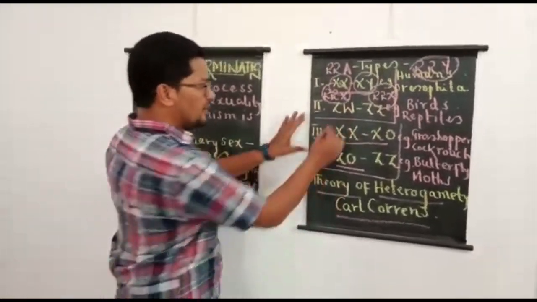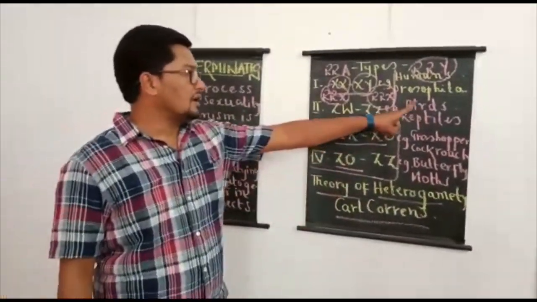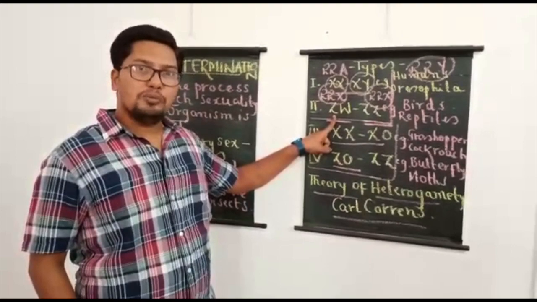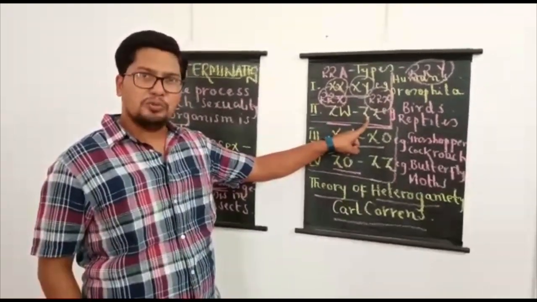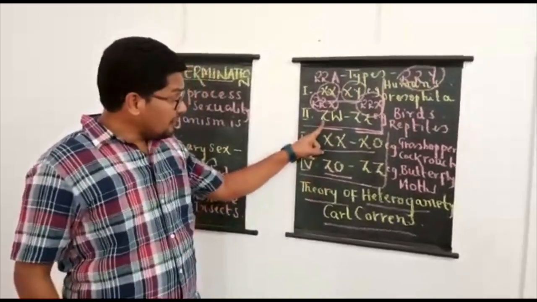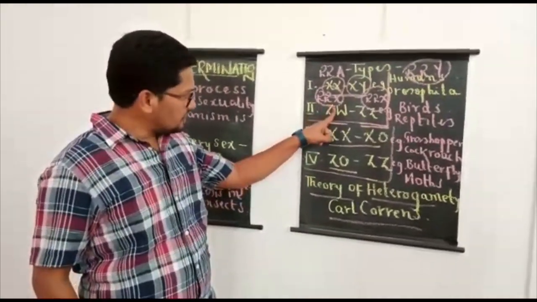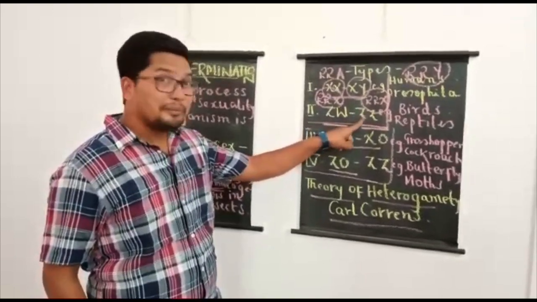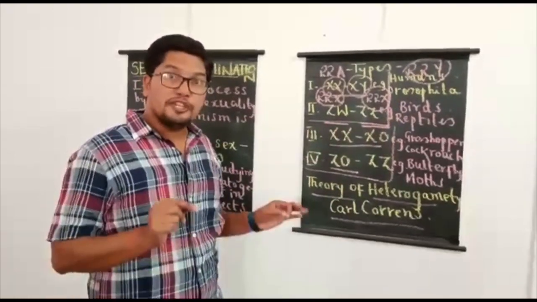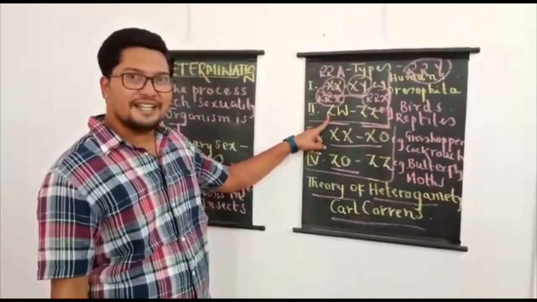And let us go with the next type. It's very simple. Next type, you see ZW-ZZ method. Example, birds and reptiles. I already told you. First I have written the female chromosomal arrangement. Next I have written the male chromosomal arrangement. With this it is very clear. In birds and reptiles, female is heterogametic because 50% of the ova carry Z chromosome, the next 50% carry W, but 100% of the sperms carry only Z chromosome. So in birds and reptiles, which parent decides the sex of the offspring? Female parent will decide because female is heterogametic.